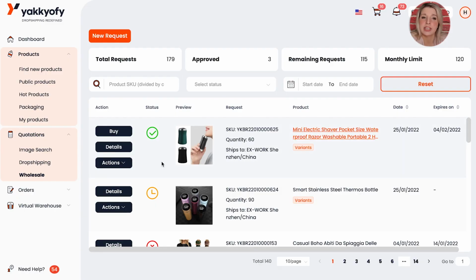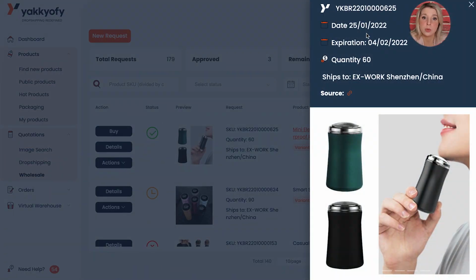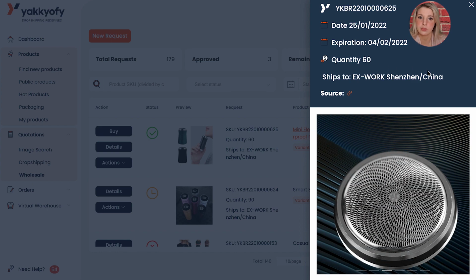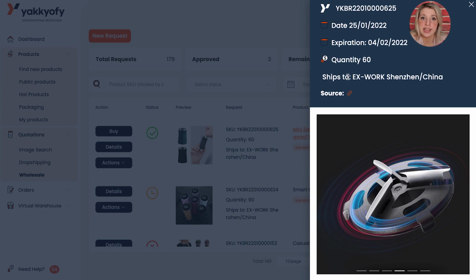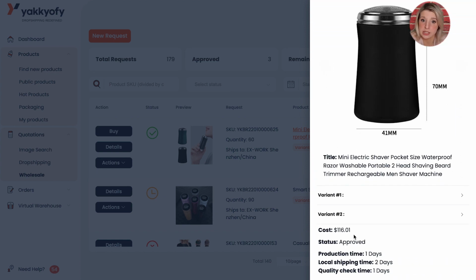How to purchase your products? At this point, you can click on details. The first thing to note is that all wholesale quotations have an expiration date, which you can see here. You can see the quantity of items you requested and the destination. When scrolling down, you will see pictures of the item, its cost and status.